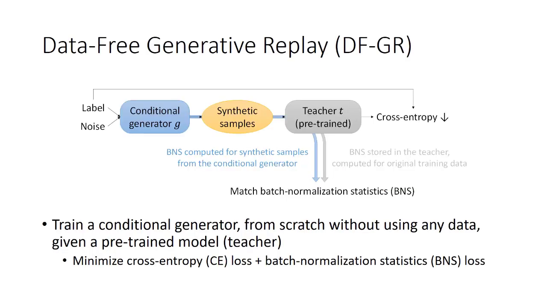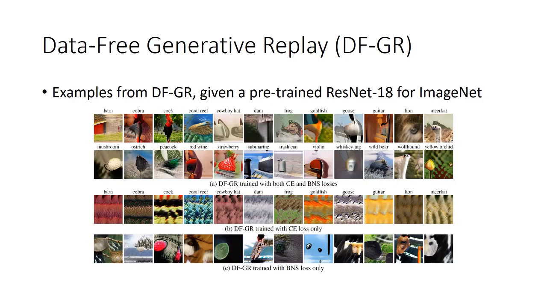In data-free generative replay, we minimize cross-entropy loss and batch-norm statistics loss. The CE loss is used to verify the labels of generative samples by using the pre-trained teacher. The BNS loss is used to confirm that the generated output is similar to the original training data at the batch-norm layers of the teacher. In this slide, we show some example synthetic images from data-free generative replay, given a pre-trained ResNet 18 model for ImageNet dataset. Observe that using both CE and BNS losses produced good labeled synthetic samples.